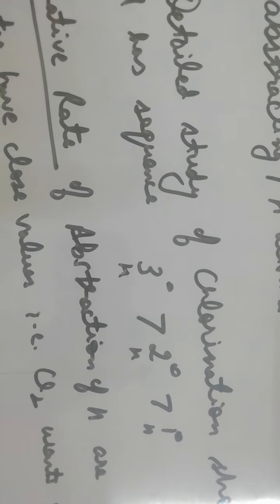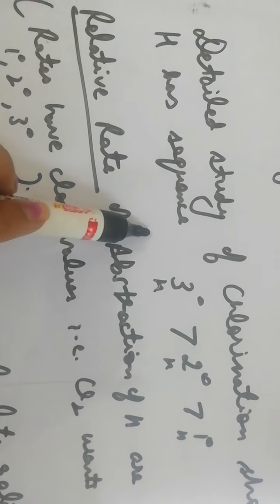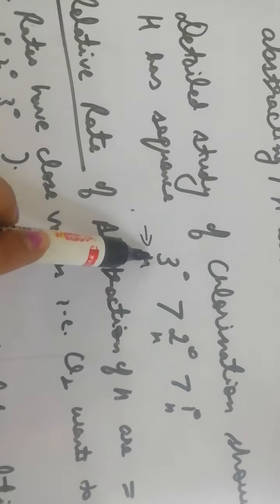Now if we do a detailed study of chlorination, it shows that the abstraction of hydrogen has the following sequence: tertiary hydrogen is abstracted fast as compared to secondary, which is preferred as compared to primary hydrogen. This is the sequence of abstraction of hydrogen in terms of the nature of hydrogen, that is tertiary, secondary, then primary.